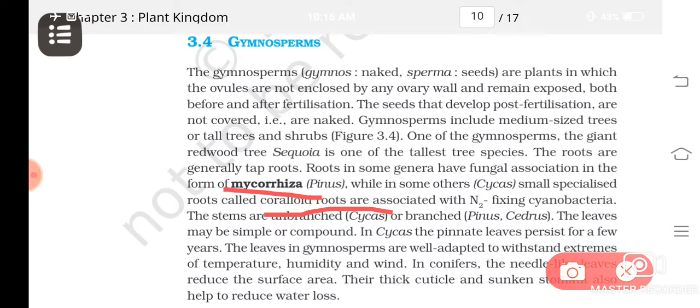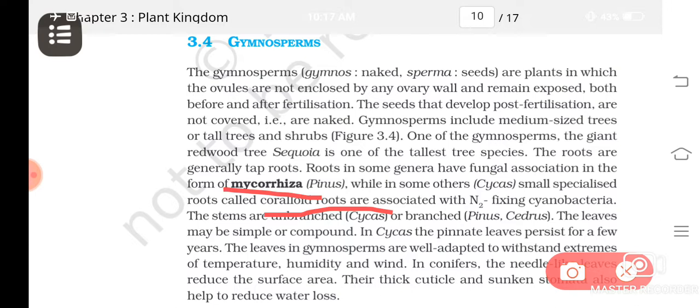So what are coralloid roots? These are special type of roots found in what? Some types of gymnosperms like cycas, which are associated with nitrogen fixing cyanobacteria. So like this, if a question is asked, comment on the roots of gymnosperms. So what are they?